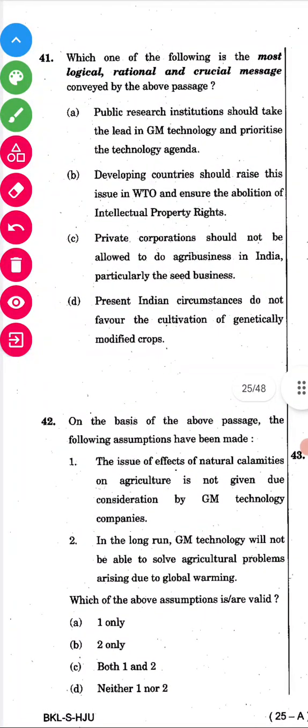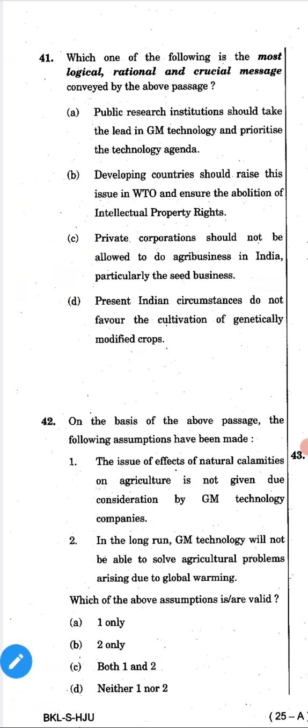We'll solve both at the same time. 41: most logical, rational, and crucial message. Option A: public research institutions should take a lead in genetically modified technology and prioritize the technological agenda. Okay, it's a positive statement. We can go through it. Next one also we have to see, right.